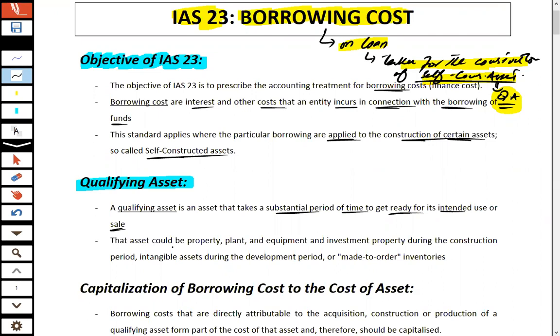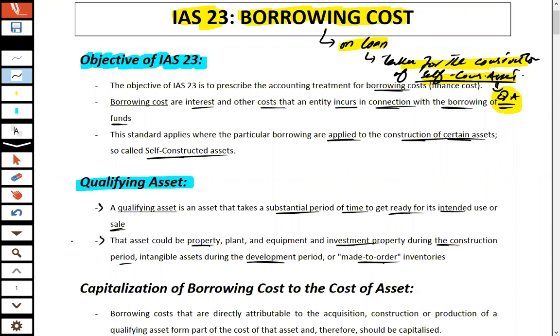Second point, the asset could be property, plant, and equipment, and any investment property during the construction period, intangible assets during the development period, or made-to-order inventories. All these would be considered qualifying assets, which take a substantial period of time for construction.